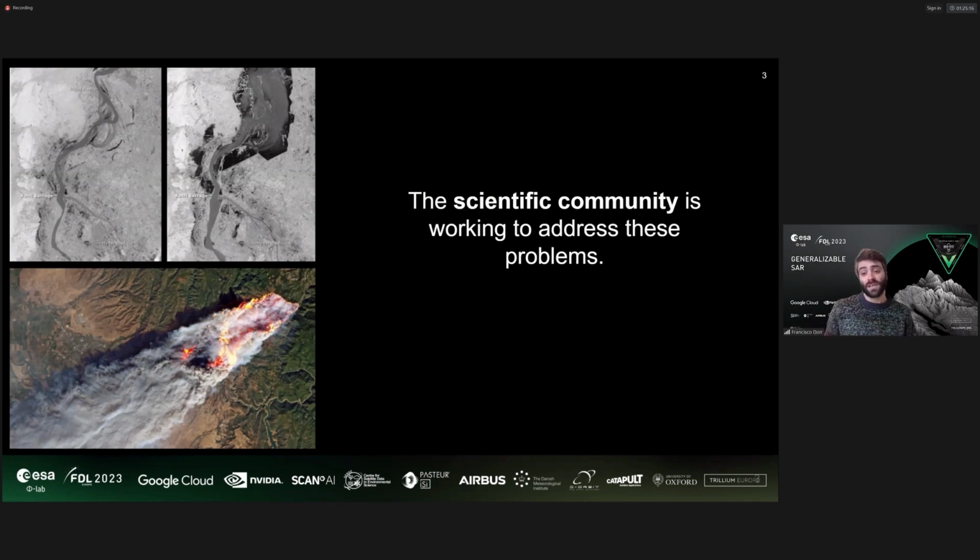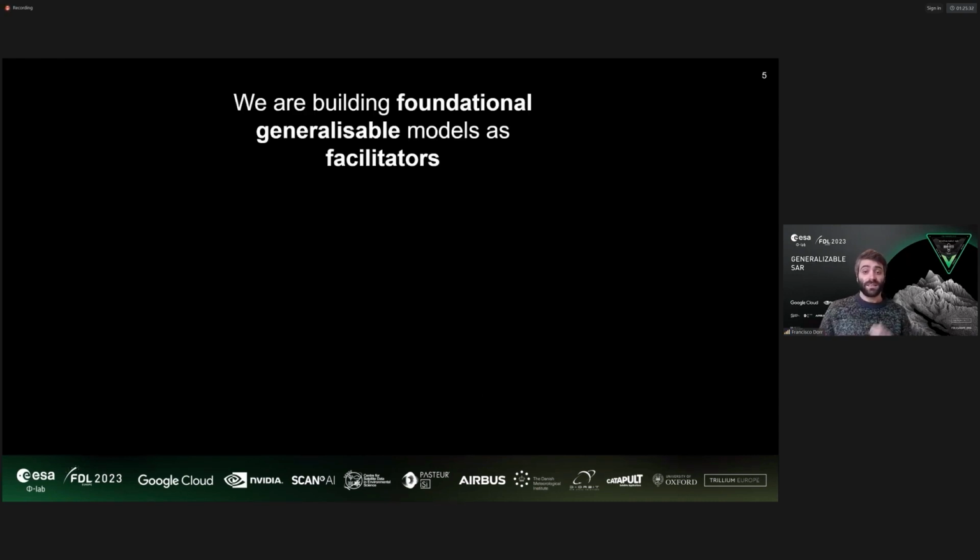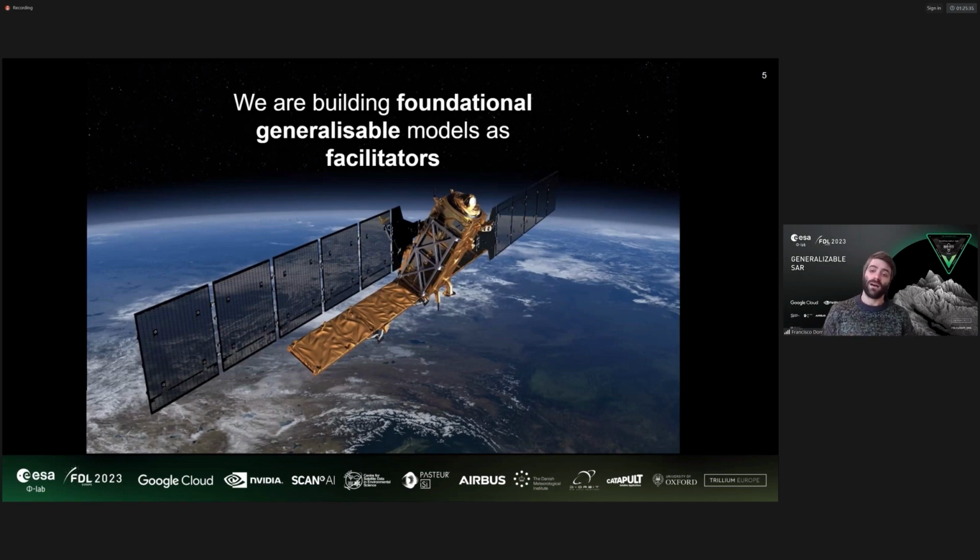For example, Earth observation is used to monitor the land to rapidly detect floods and fires and react to them in time. However, this takes a lot of time and effort and needs investment, computing power, access to the data, and expert knowledge. That's why we need AI. AI can help us to process this data and obtain insights from it. We are creating foundational generalizable AI models that can be used as facilitators to solve multiple tasks. We will help the community to improve their own research without the cumbersome process of creating their own models from scratch.